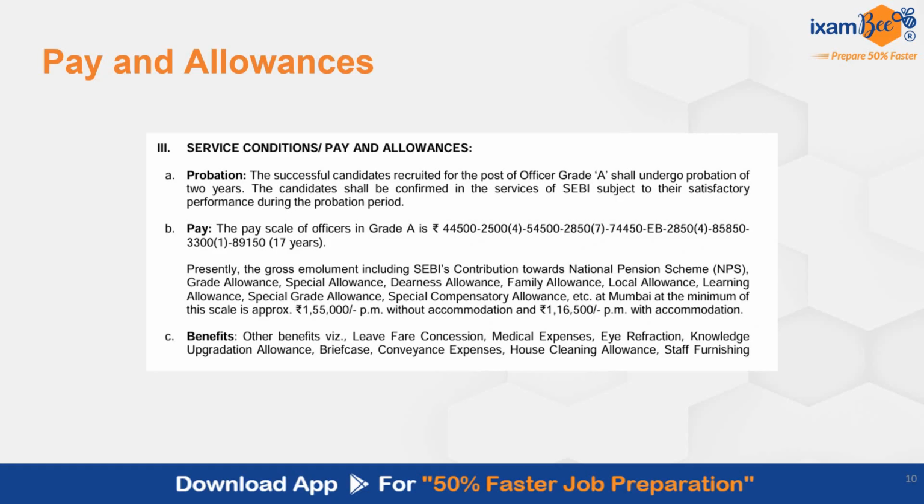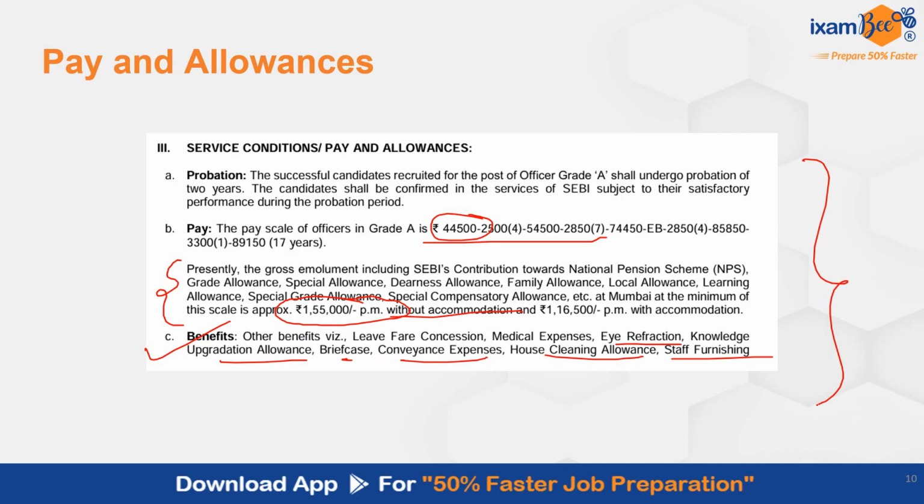Coming to the pay and allowances, in the notification it is clearly mentioned the pay scale of officers in grade A is this. The basic pay is 44,500 and when we come at the gross pay without accommodation in Mumbai, after adding some allowances it becomes 1,55,000 per month. Other than that, there are various other benefits like LFC, medical expenses, eye refraction, knowledge upgradation allowance, briefcase, conveyance expenses, house cleaning allowance, staff furnishing, etc. So there are various allowances also present.